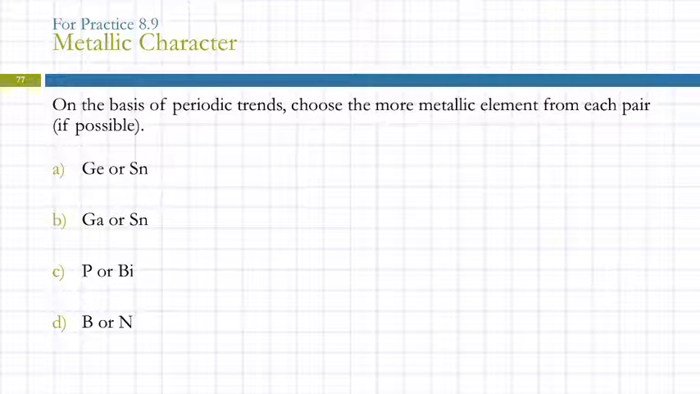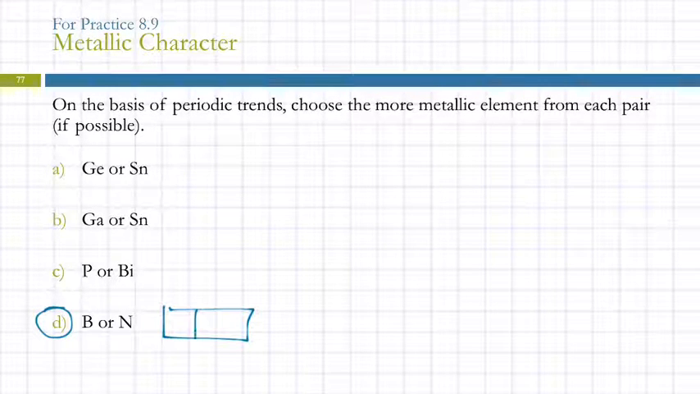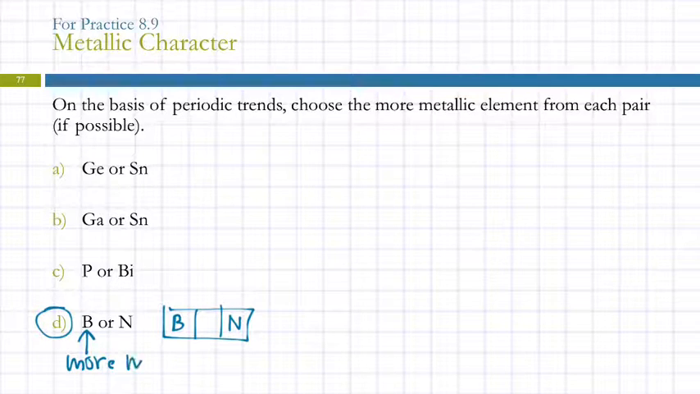Pick one, A, B, C, or D. Let's do D. So we're just going to do this one. Choose the more metallic element, boron or nitrogen. Well, we've got to find them on the periodic table. Here's boron, here's nitrogen. Which one is closer to the metals side of the periodic table? Boron. So boron is the more metallic. Now, we're not saying it is a metal, we're just saying it's more like a metal. Any questions?